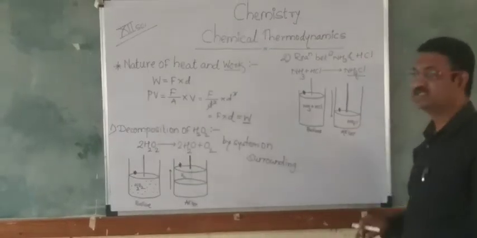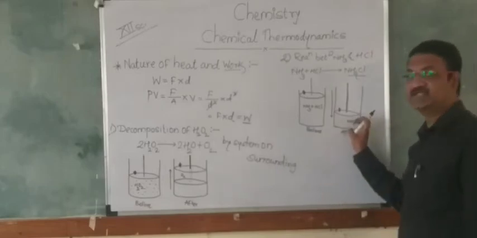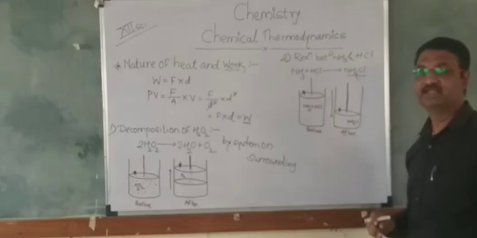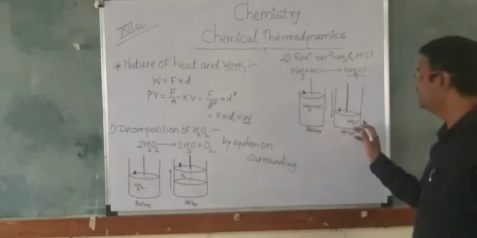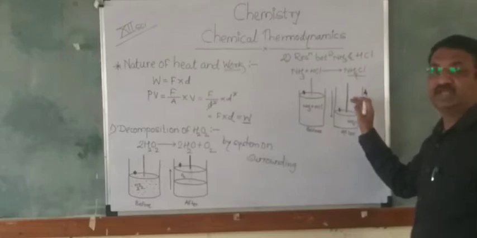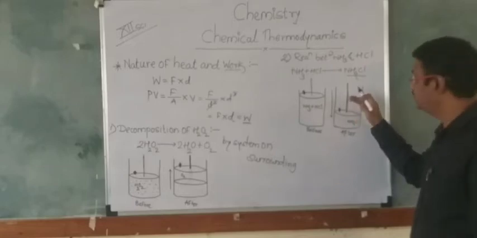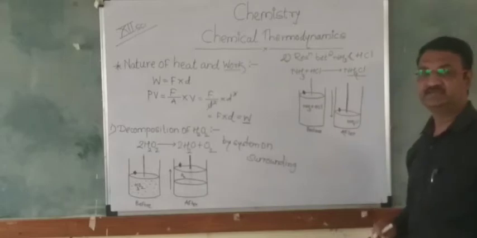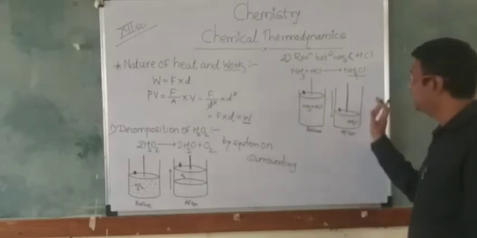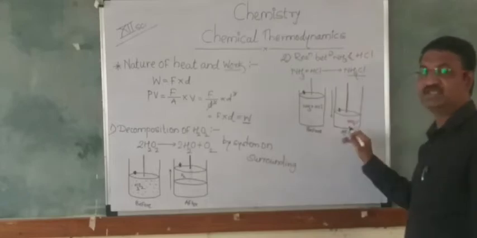But in this case, when the gas is compressed and NH4Cl is formed, the surrounding will lose energy, and that energy will push the piston in the inward direction, meaning the downward direction. And so the work will be done by the surrounding on the system.